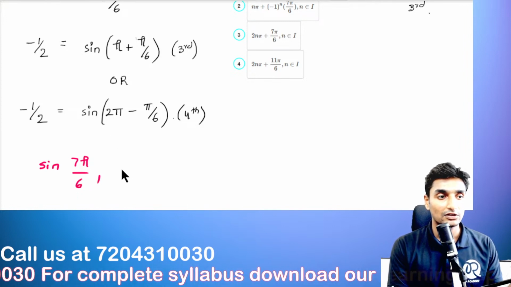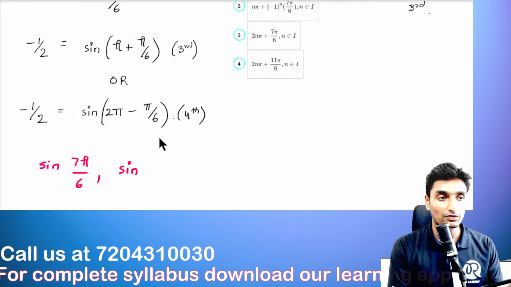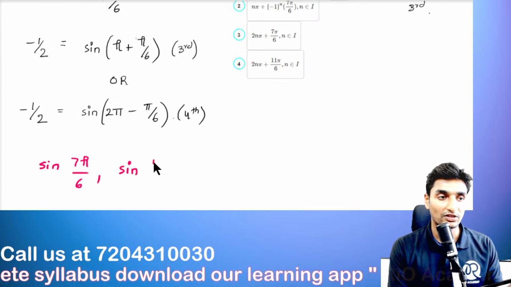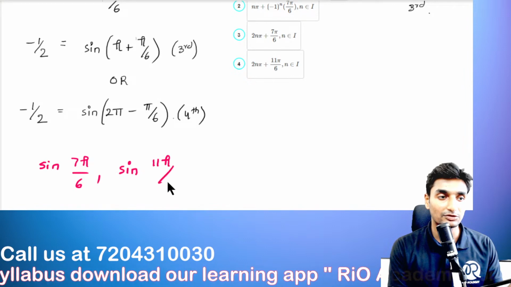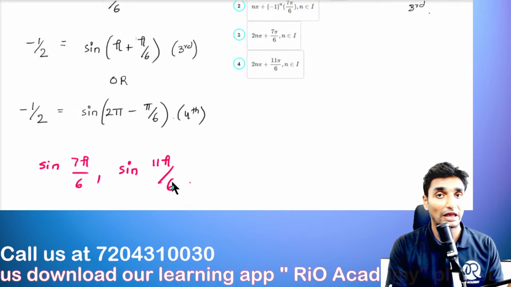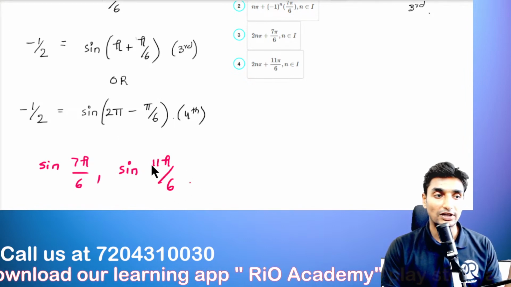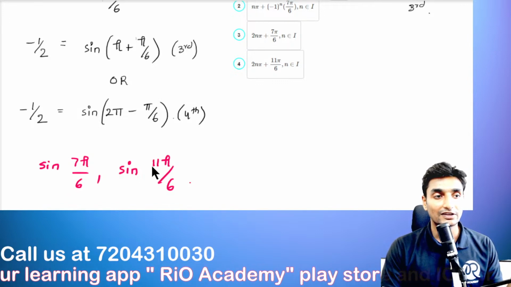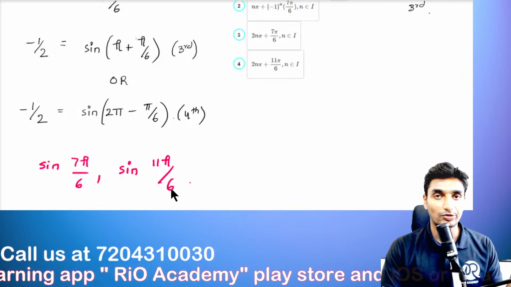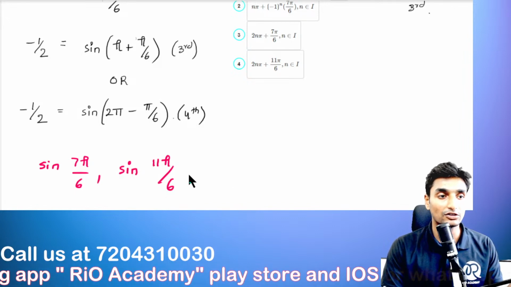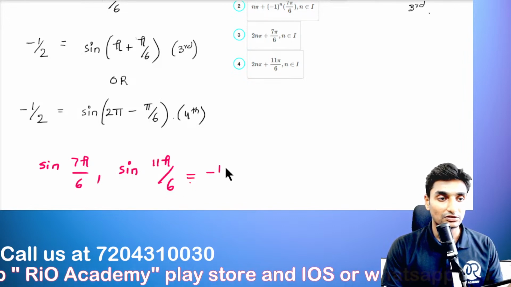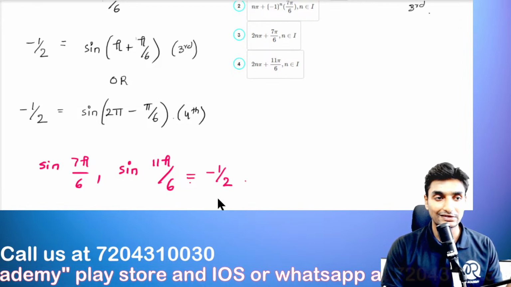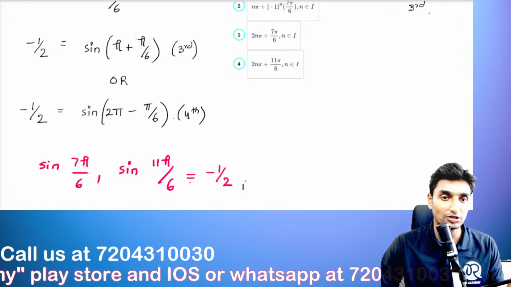And then next, the second value is 12 pi minus pi, that is 11 pi divided by 6. Okay, so we have 2 values of the angle. The first value is 7 pi divided by 6, and the second value is 11 pi divided by 6. Okay, that will give us this same answer, that is nothing but minus of 1 divided by 2. Okay, so this is the first statement that has been mentioned in your question.